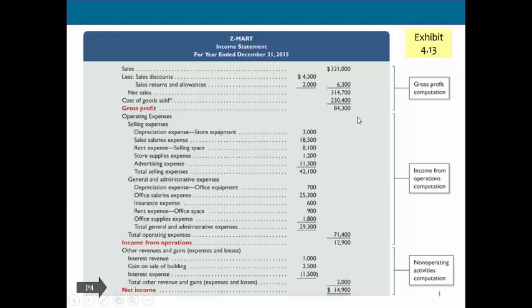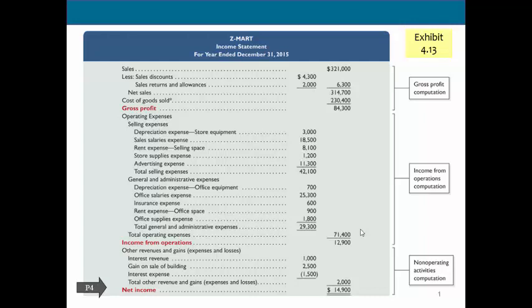We're then going to have all of our various operating expenses. So these are the day-to-day expenses that it costs us to operate our business. These are our normal operations. So our gross profit minus our various operating expenses gives us our income from operations. So this is telling us our basic day-to-day operations. How are we making income?